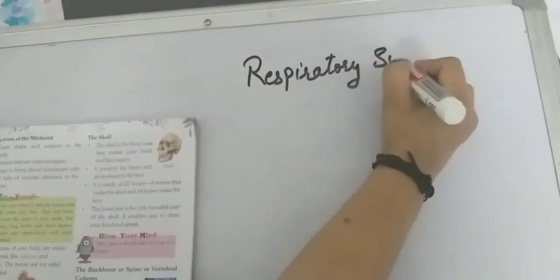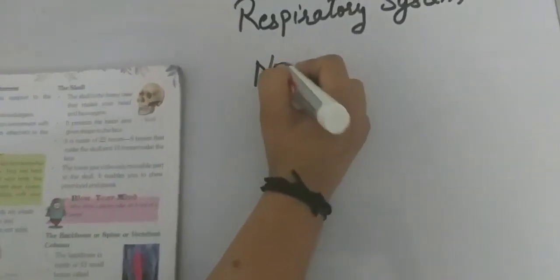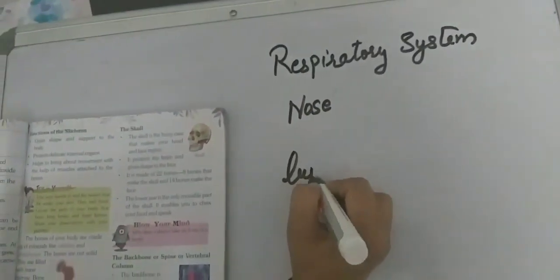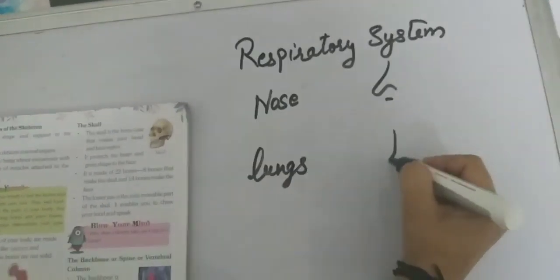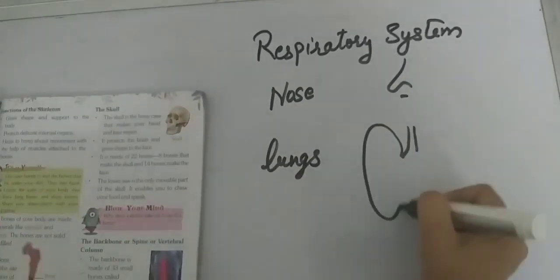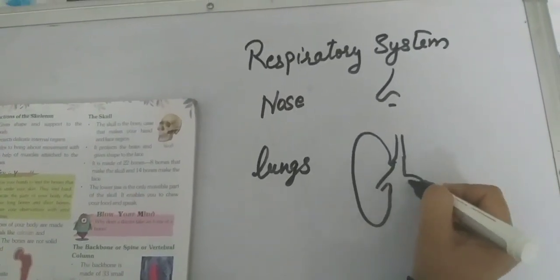Respiratory system. The respiratory system's two main parts are the nose and lungs.